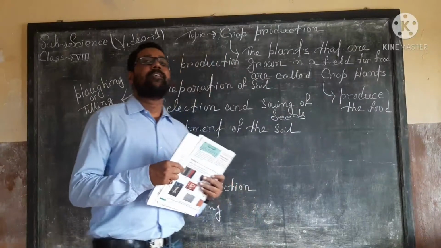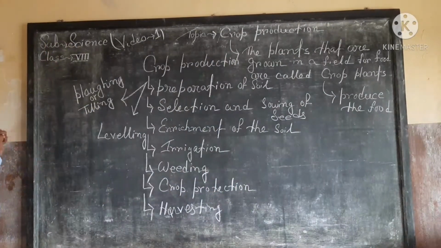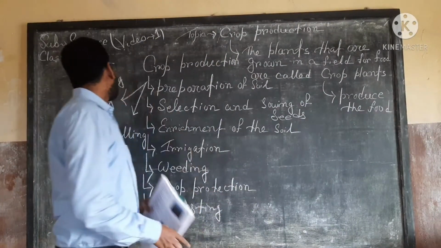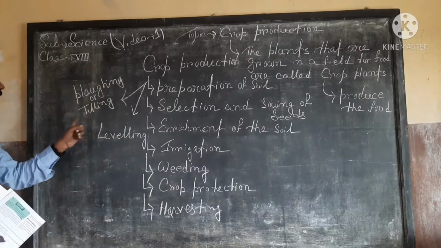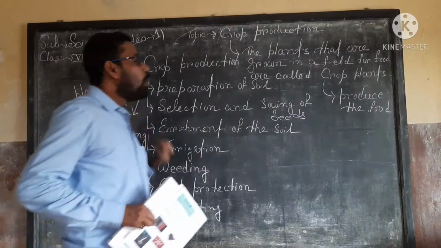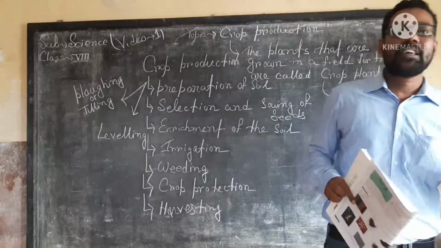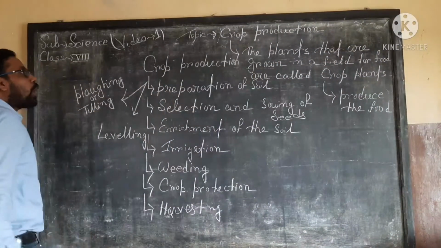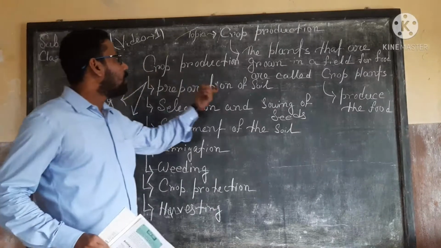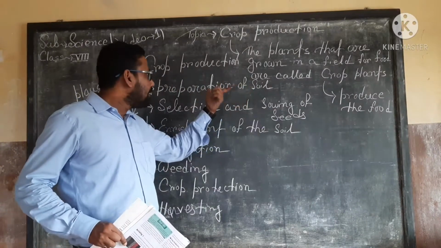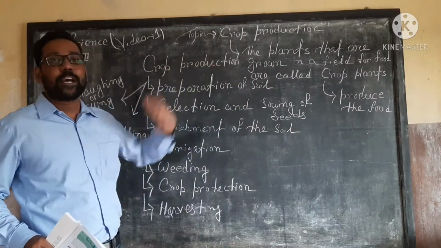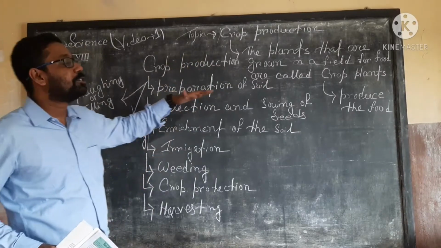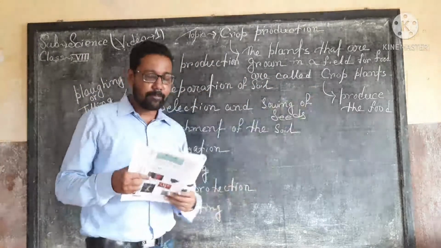So this is the total description of plowing or tilling and leveling, and these two important processes complete the first aspect of crop production, that is the preparation of the soil. Okay.